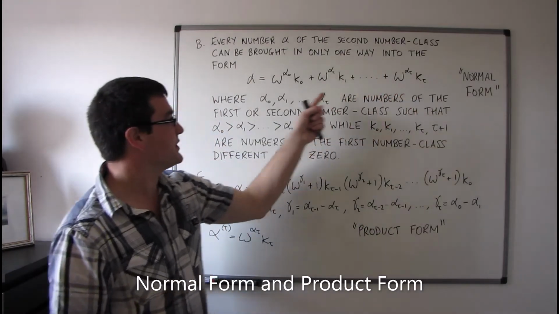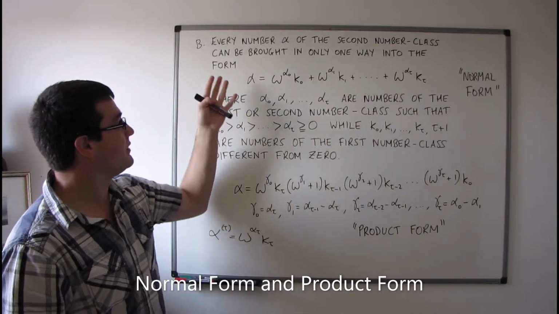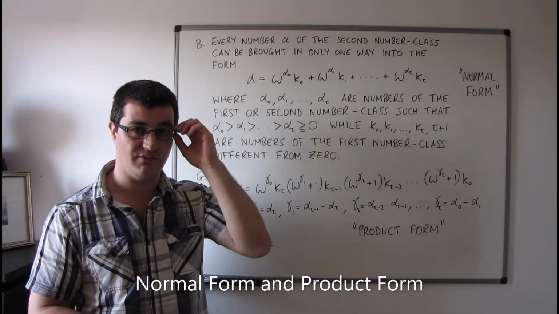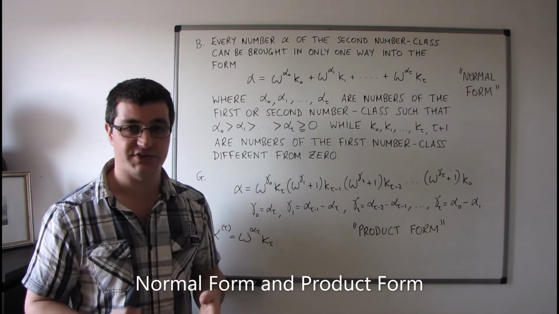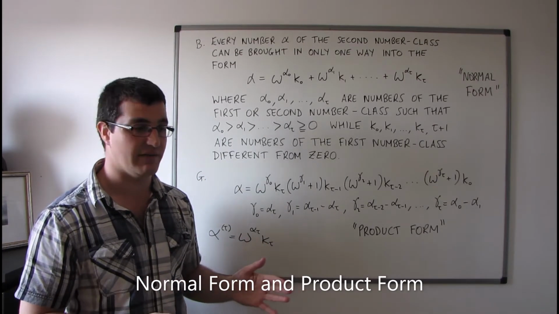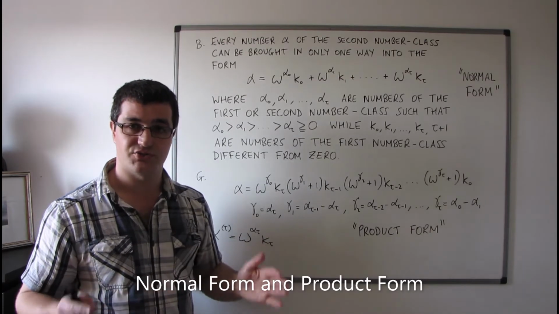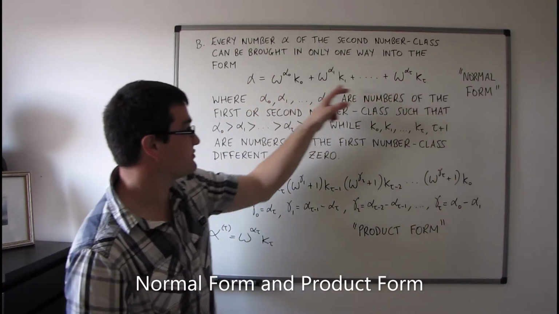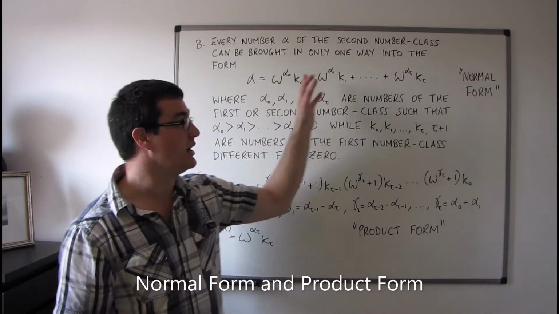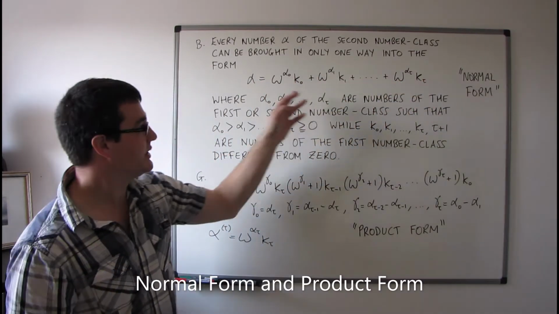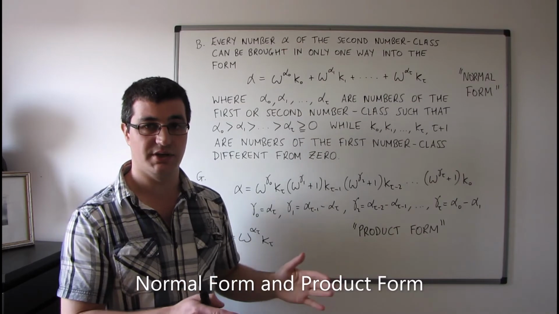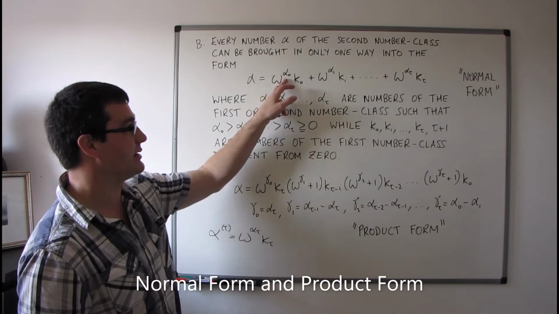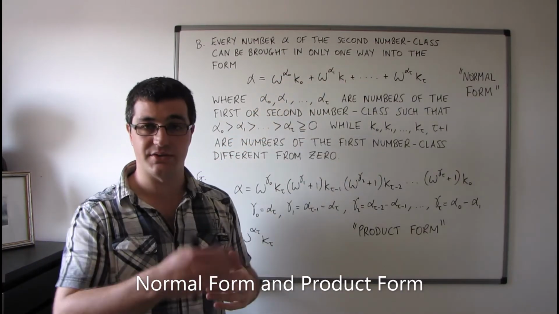You can compare this expression here, this normal form of every number of the second number class, to the kinds of expressions that we were working with in section 17, I think in video 8. The difference is that in video 8, section 17, we were dealing with a very restricted class of numbers from the second number class, namely when we've got something that resembles this, but the powers of omega are all finite. So this is a clear generalization of what was going on in section 17, where we're actually allowing alpha naught, alpha 1 to be themselves transfinite numbers.